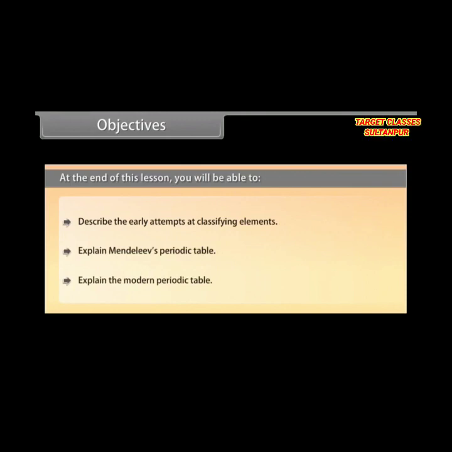Objectives. At the end of this lesson you'll be able to describe the early attempts at classifying elements, explain Mendeleev's periodic table, explain the modern periodic table.